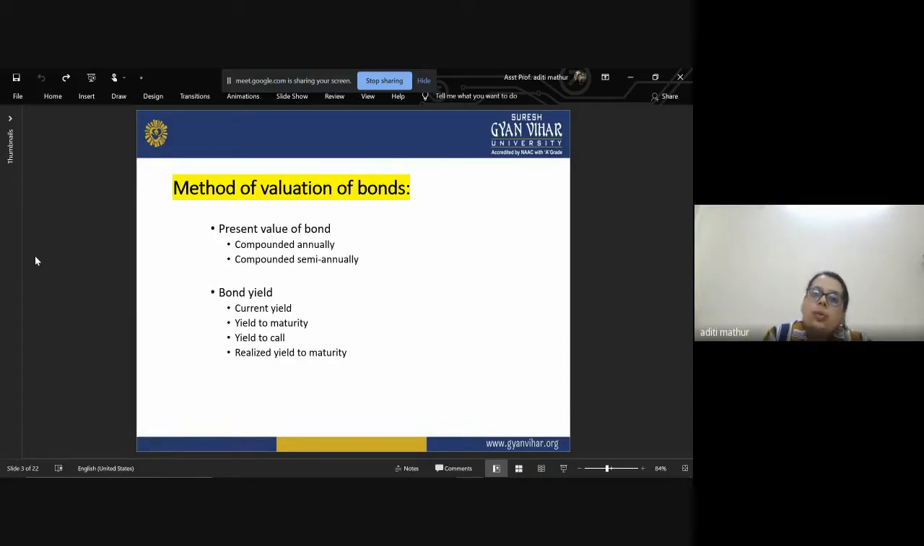So there are actually two main methods. One is present value of bond, and the other is bond yield. Yield means earning. These two methods have sub methods. In the present value of bond, you can use compounded annually or compounded semi-annually based on the situation the bond is issued in. And the bond yield method has four methods to calculate the value. First is current yield, then yield to maturity, yield to call, and realized yield to maturity. Let us look at all these aspects one by one.